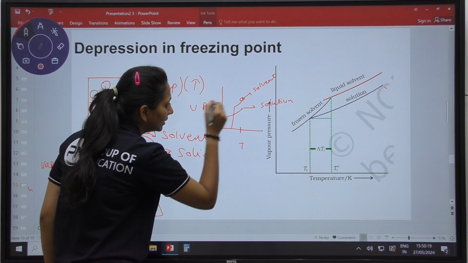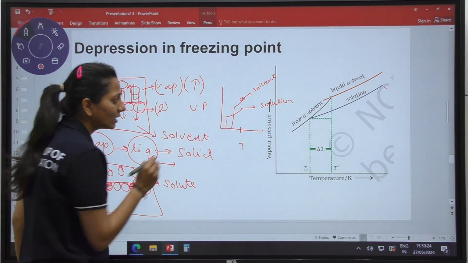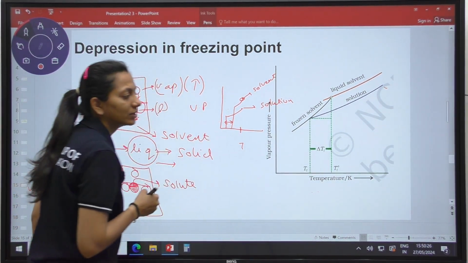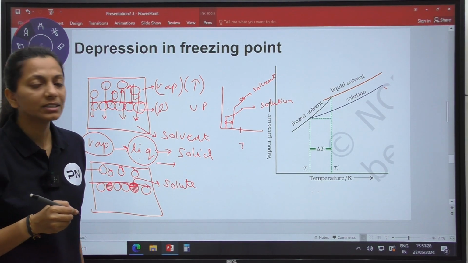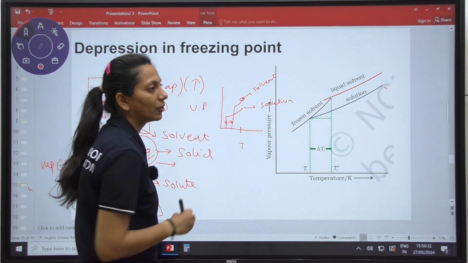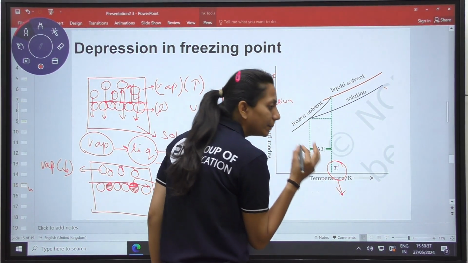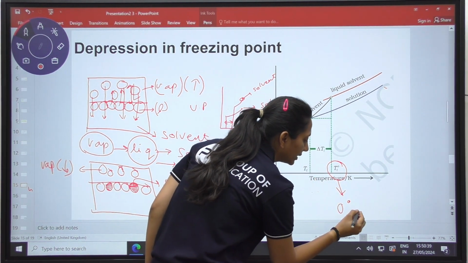I am going to use this one, whereas the solution is going to freeze at this temperature. The difference between both of them is known as the depression in my freezing point. The freezing point of the solution is less as compared to that of the solvent. If pure water is freezing, it freezes at 0 degree Celsius.